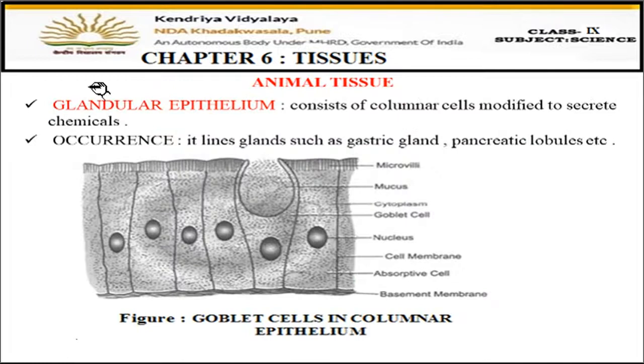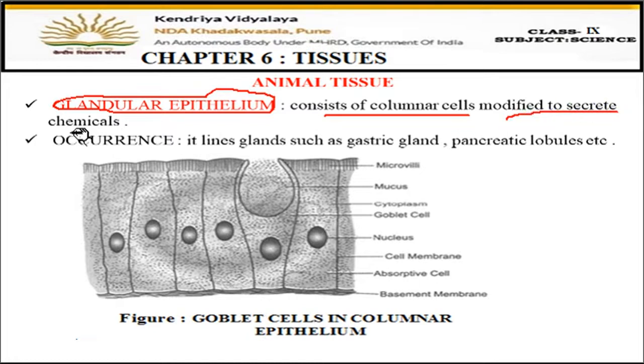Now, next one is glandular epithelium. Glandular epithelium means the cells in this tissue have changed to glands. Now, glands are the special cells which secrete something. Fine. So, some of the cells in this tissue are secreting some substances. Now, these consist of columnar cells. Cells are column-like only, but they are modified to secrete chemicals. Okay, they will release some type of chemicals. That's why they are called glandular epithelium.